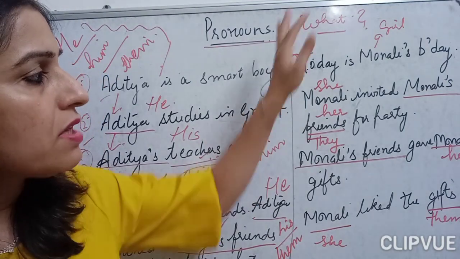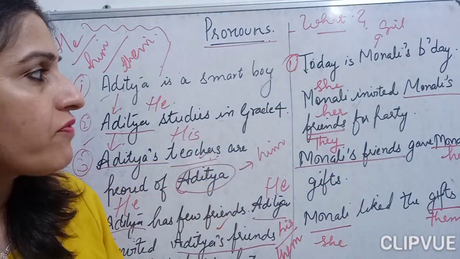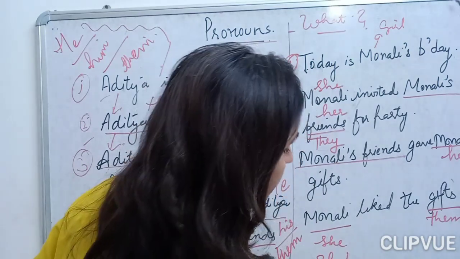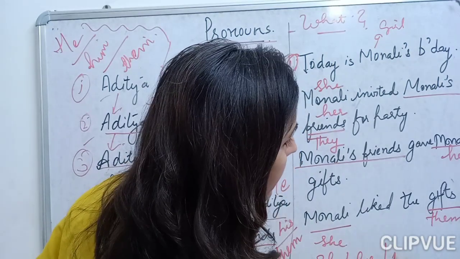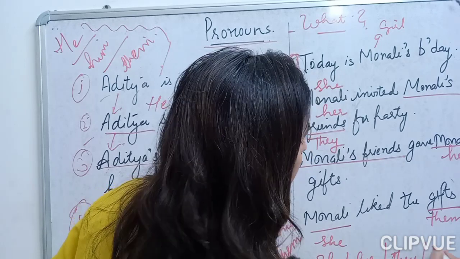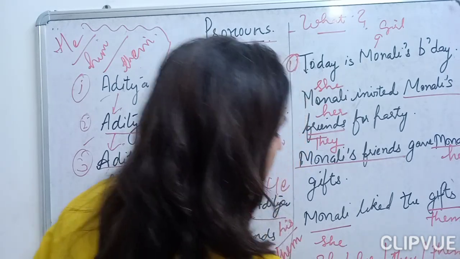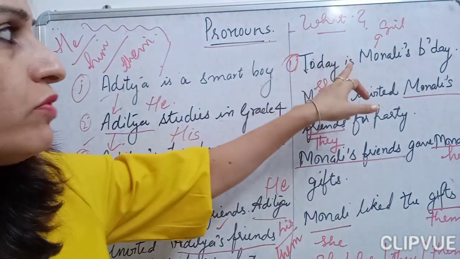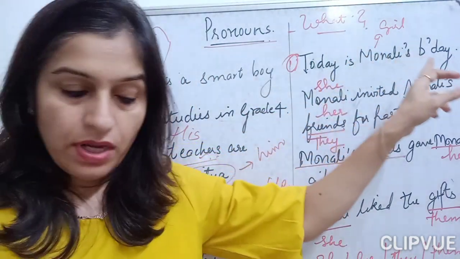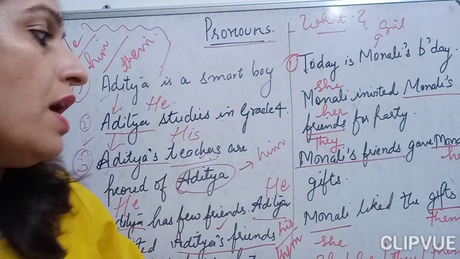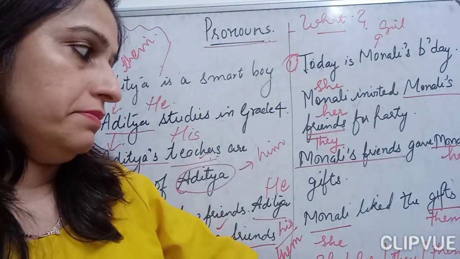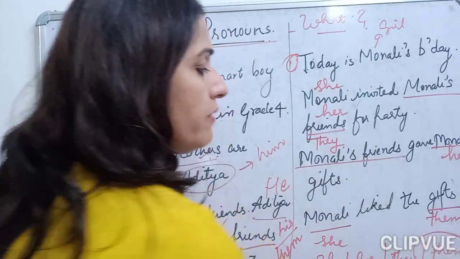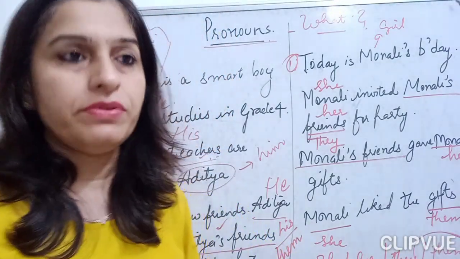So now here, children, which pronouns have I covered? Here I have taken the pronouns she, her, they, and them. You can see, children, where I have used girl pronouns, I have taken the pronouns she, her, they and them. They and them are used when we are talking about plural, about the many.